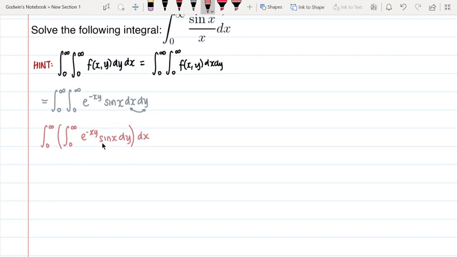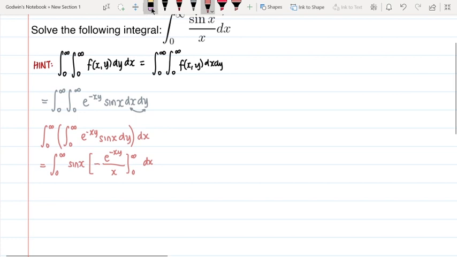And so, since everything here, even the sine x, is just a constant, walang problema. You can just do 0 to infinity. And then, pwede mo na itong ilabas yung sine x since it's just a constant, right? Sine x. And then we can just integrate this mentally. Since e to the negative xy and then y yung variable natin, we need to have a negative since magka-cancel sila if you derive it, and then e to the negative xy, and the one in here should be x, right? And then 0 to infinity, and then dx.